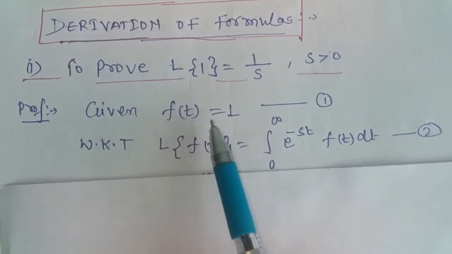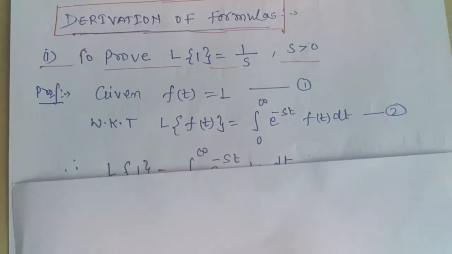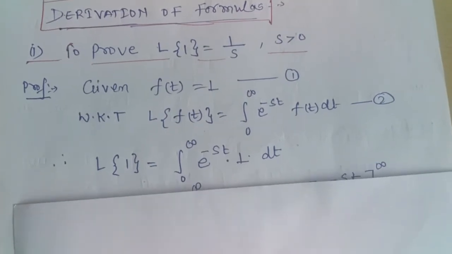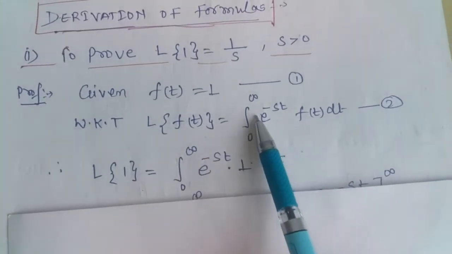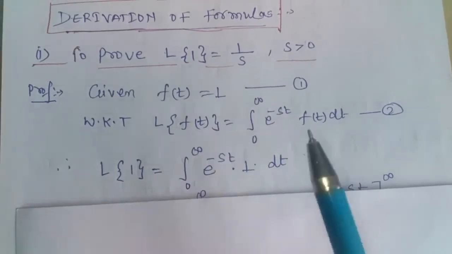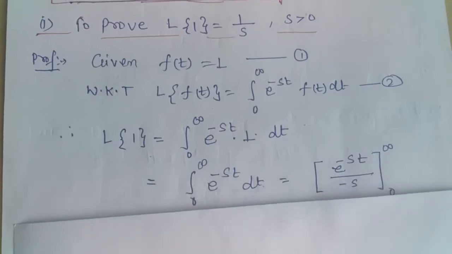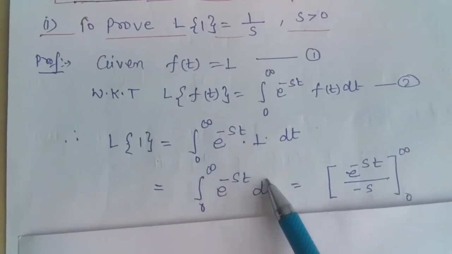So we get the Laplace transform of 1 is the integral from 0 to infinity of e raised to minus st into f(t), where f(t) is 1, dt. Now this expression gives the integral from 0 to infinity of e raised to minus st dt.